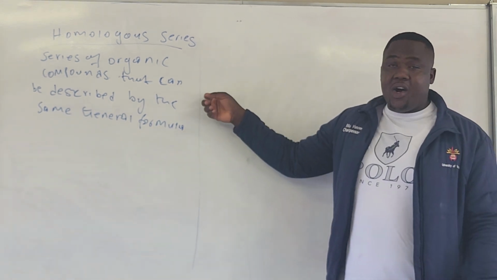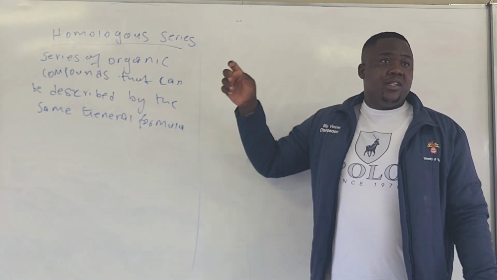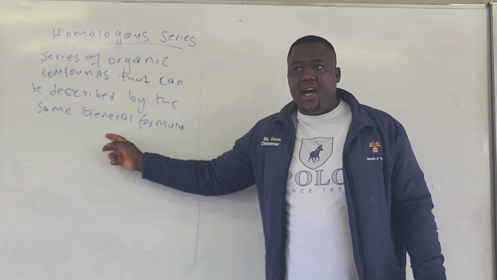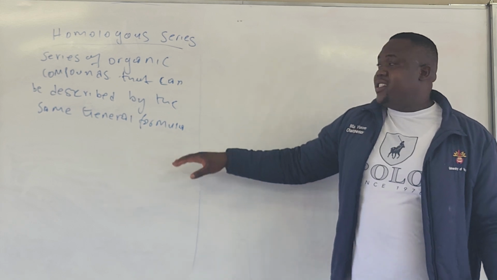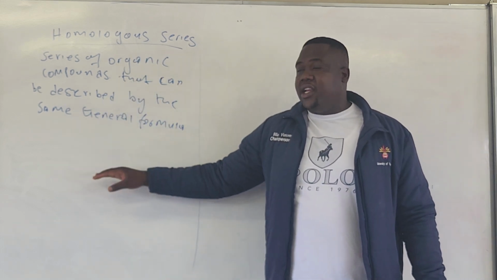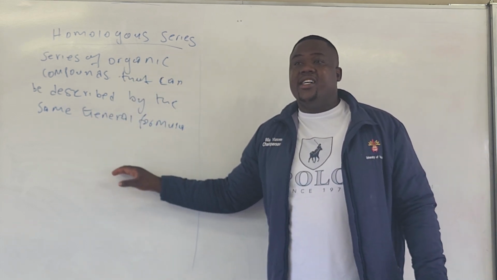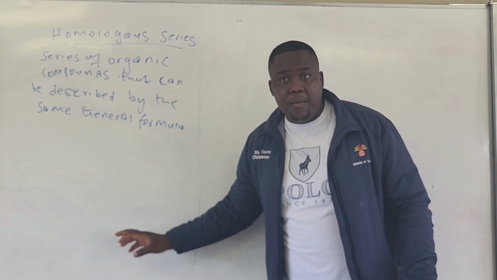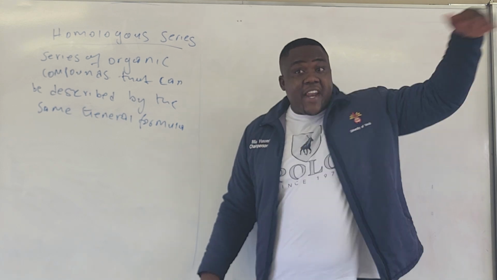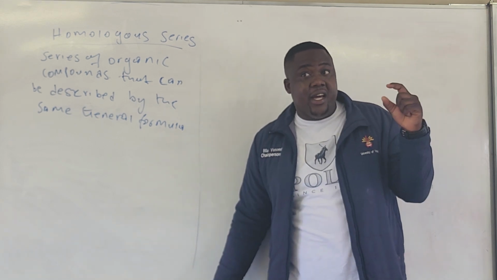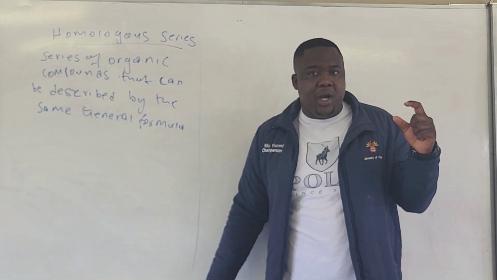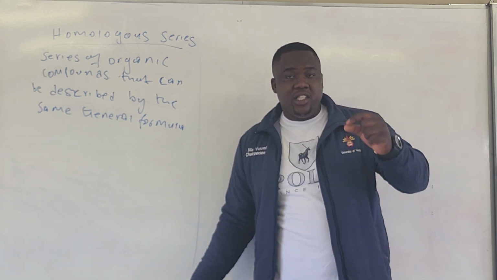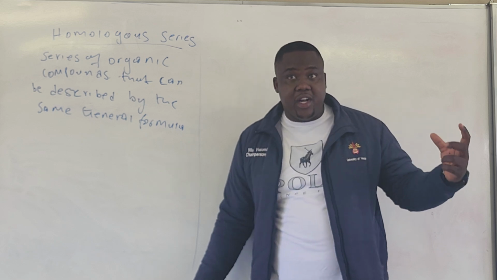So what is a homologous series? It's a series of organic compounds which can be described by the same general formula. When we talk about homologous series, we won't use genre as in movies, we're going to use general formula. So it means different series, but they are described by the same general formula. It's like different series being described by one genre, horror.